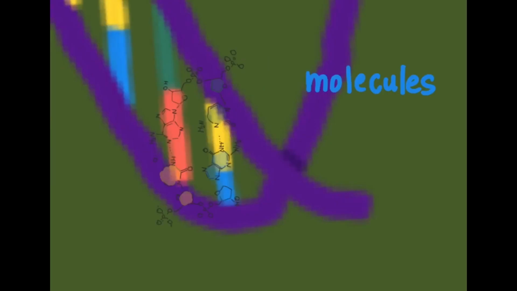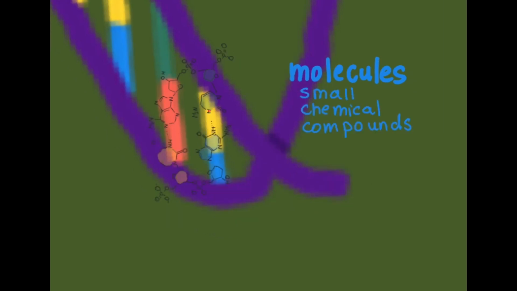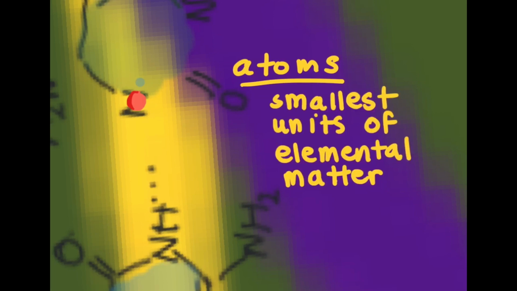Macromolecules are made up of molecules. Molecules are smaller chemical compounds that are then made out of atoms. What are atoms? Atoms are the smallest units of elemental matter. We organize them by the periodic table. The red dot that's shown off to the side is an example of an atom of nitrogen, and it is bound to other atoms through chemical bonds.